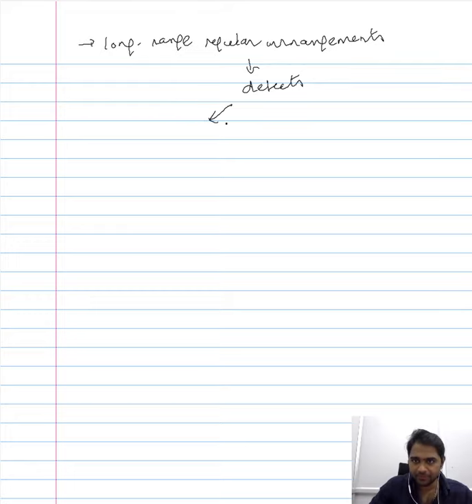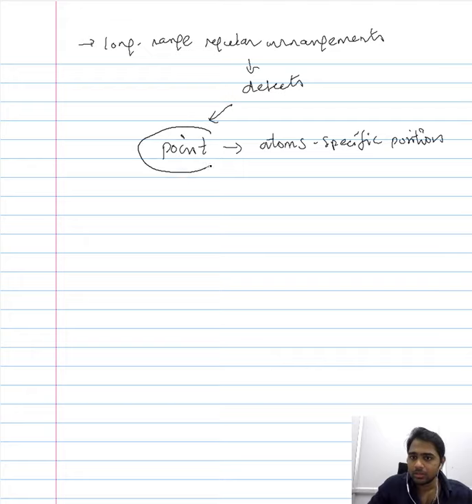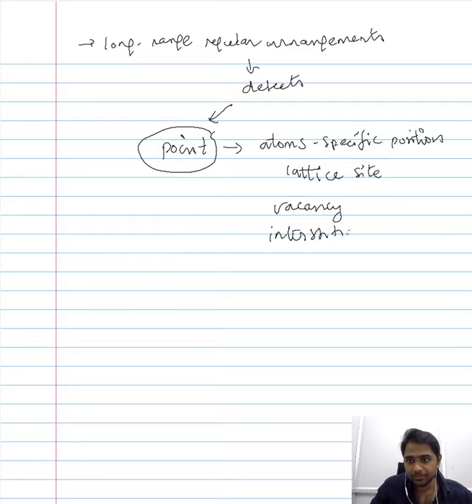One is the point defect. In order to identify the point defect, we have to be sure that the atoms occupy specific positions in the lattice, or in the overall three dimensions of the crystalline material. The atoms should occupy specific positions, and only then will you be able to identify point defects. These positions are called lattice sites, and when any lattice site is absent, we refer to that as a vacancy. And if there is any atom present in a non-lattice site, we refer to it as an interstitial atom.